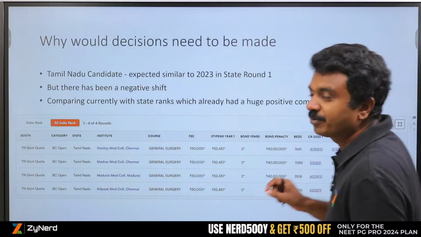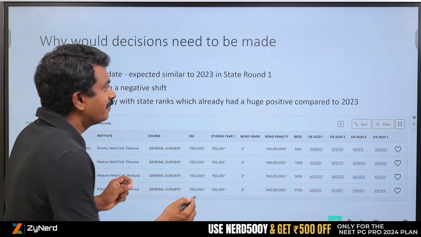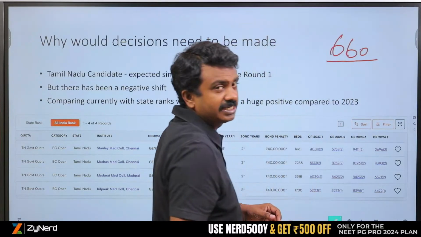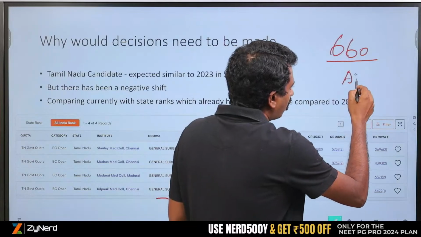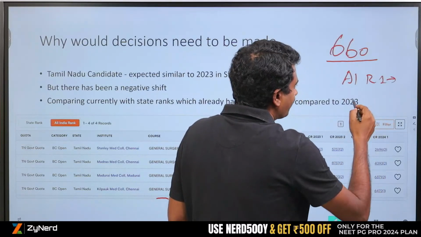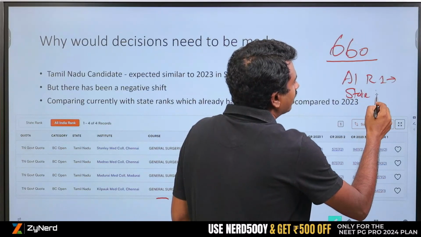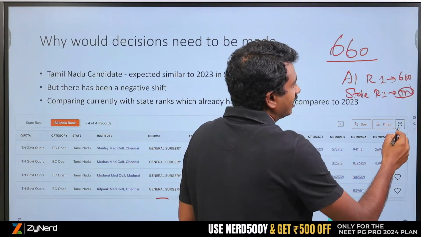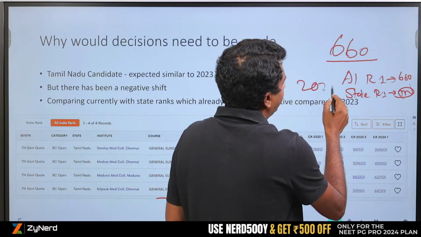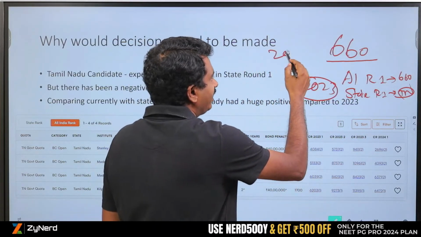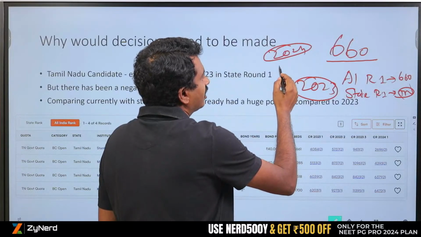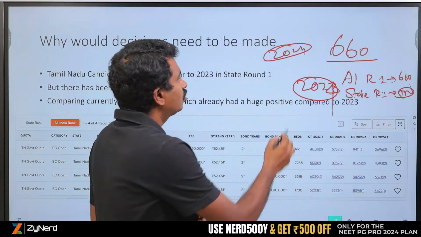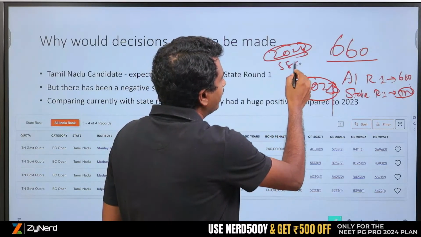Also, we did an analysis. This is very critical. We will also show you in allotment mapping. 660 candidates have both all India round 1 seats allotted and state round 1 Tamil Nadu seats allotted. 660 candidates, this was in 2024. In 2023, this was 580.